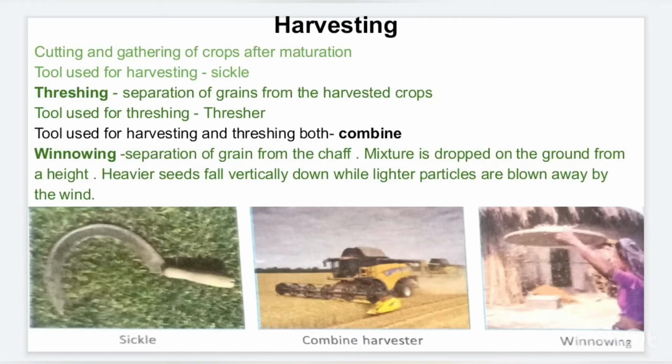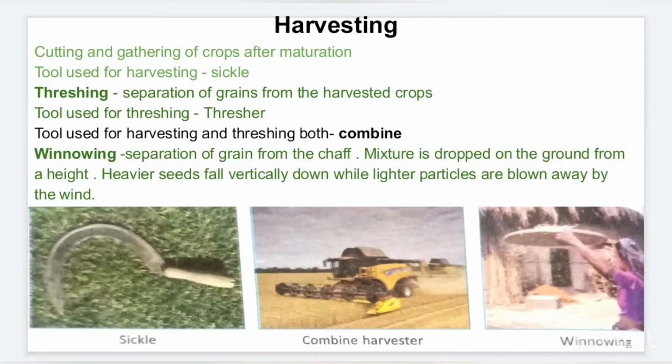The grains are separated from the chaff by the method of winnowing. As you can see in the picture, this mixture of grain and chaff is thrown from a height to the ground, and when the wind blows, or it is done in front of a fan, the lighter particles of chaff will be blown away and the heavier grain particles will fall down at the same point. So in this way the grain is separated from the chaff.